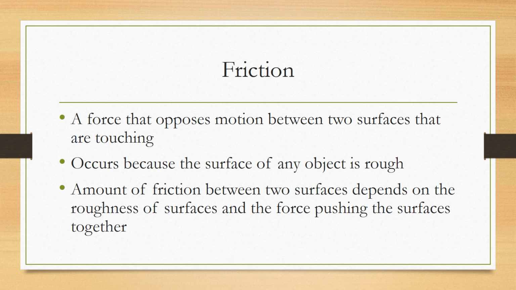it has microscopic grooves in it. If you look at a very microscopic level, you're still going to see some rough spots, and that's why there's friction. Even if it's only a little friction, everything has some kind of friction. And the friction is going to depend on two things. It's going to depend on how rough the surface is, and also what is the measure of the force between the two objects that are creating the friction.